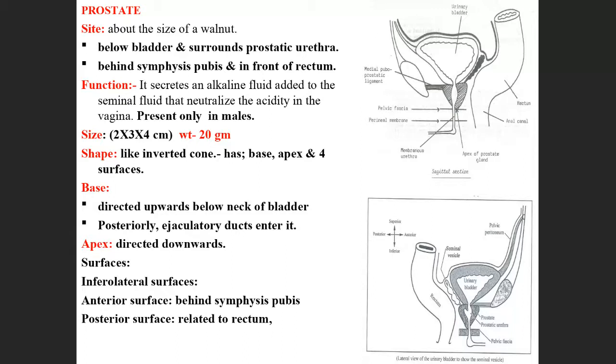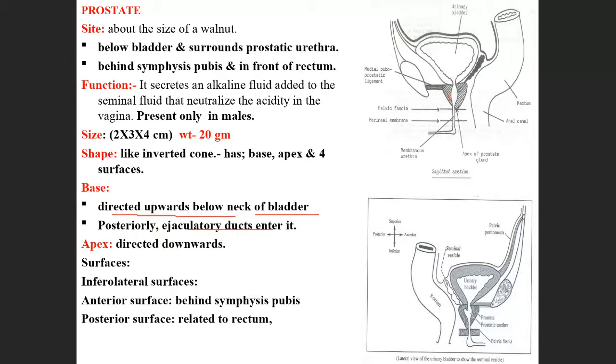It has a base, apex and 4 surfaces. Out of these, the base is directed upwards and backwards. This is the base, and posteriorly it has the ejaculatory duct.